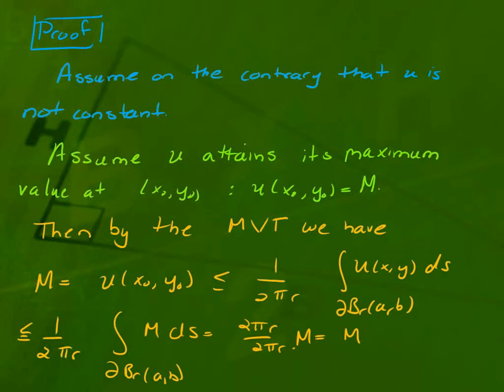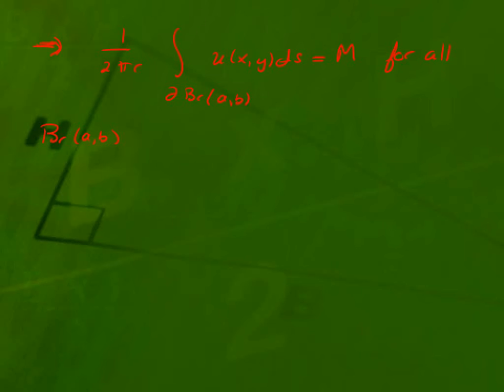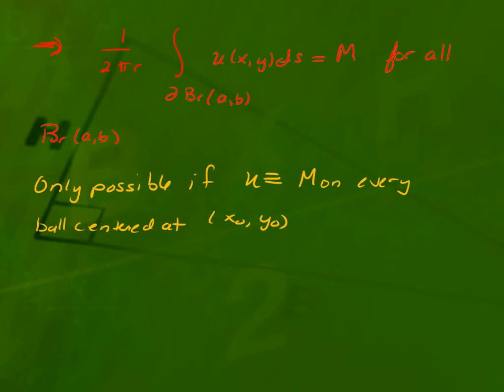Then by the mean value theorem, we have this inequality that M is equal to U of x0, y0, and it's also less than or equal to the average, which is less than or equal to M. So that integral is equal to M, because I squished that integral in between M over the boundary. But that's only possible if U is identically equal to M on any ball centered at x0, y0.